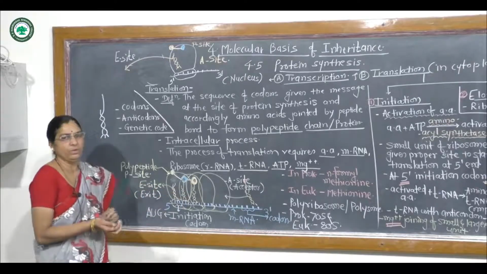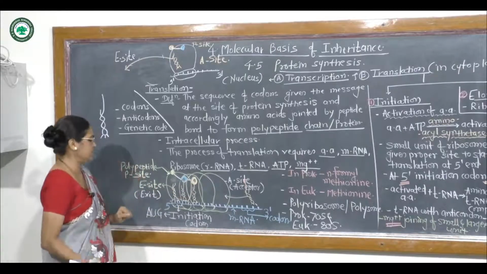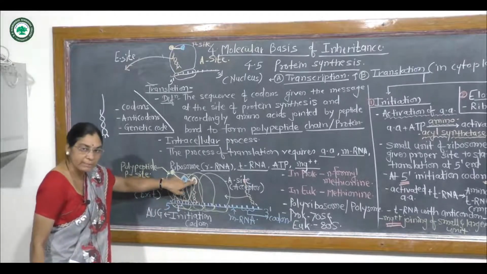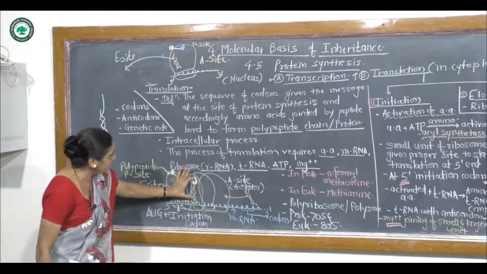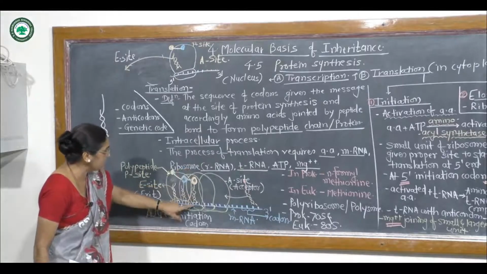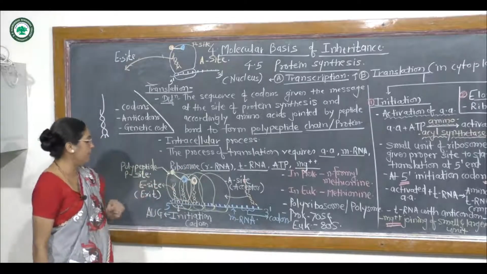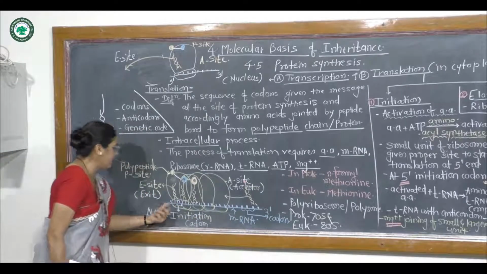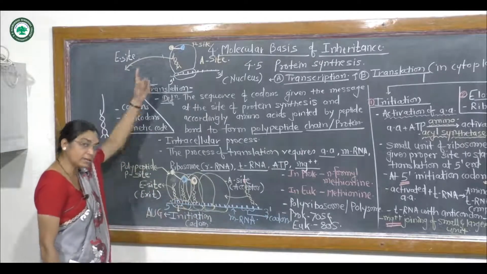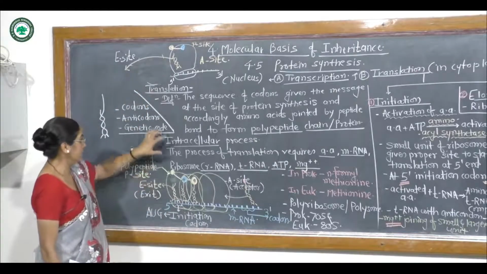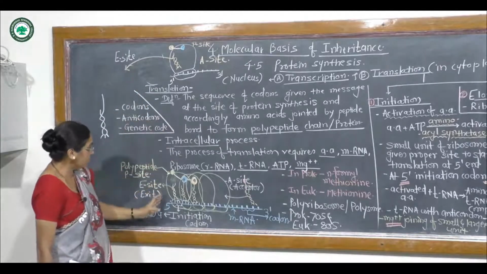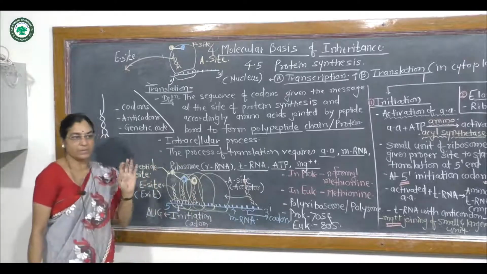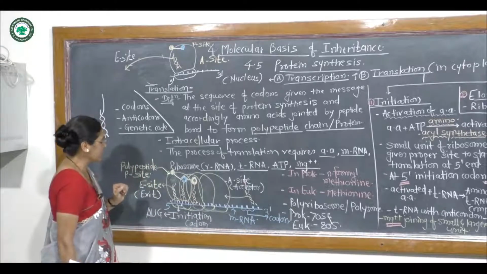The whole process shows specificity. A particular type of tRNA carries a particular type of amino acid, and the linkage with codon and anticodon is again complementary. The mRNA synthesis gives the message under the control of DNA. The genetic code controls the message, and the whole process shows specificity and perfection.